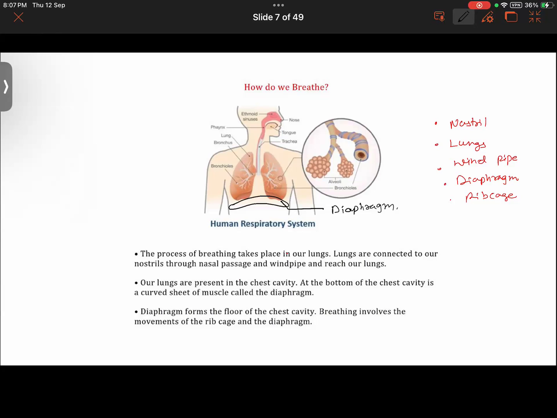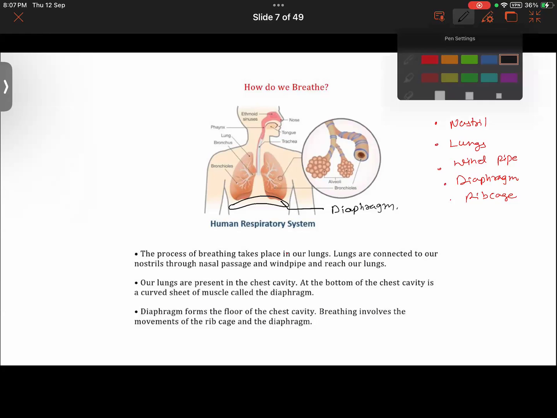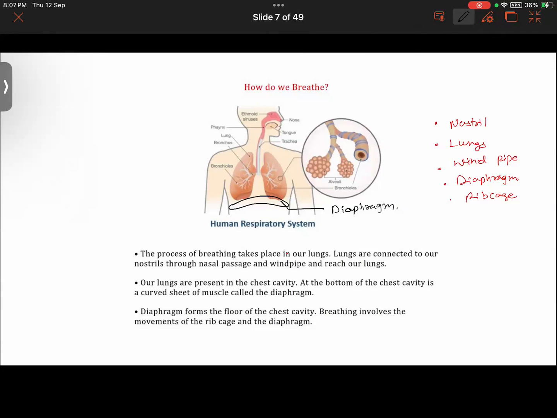There's one more important concept I want you to understand: air always moves from a region of high pressure to a region of low pressure. Got what I'm trying to say? Let me explain this further.